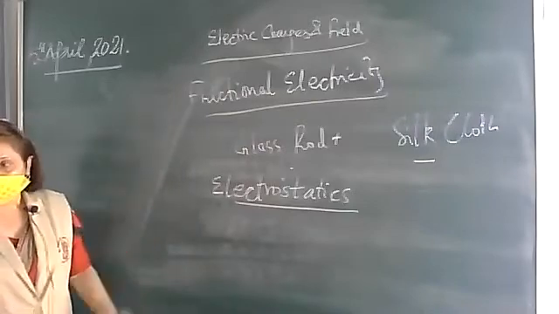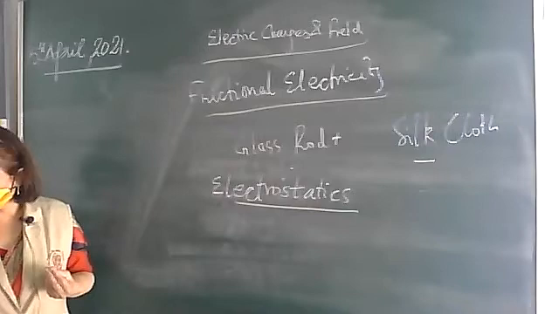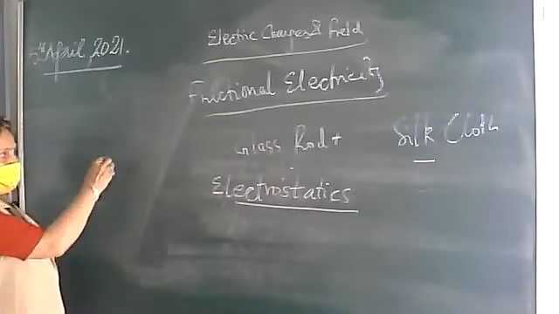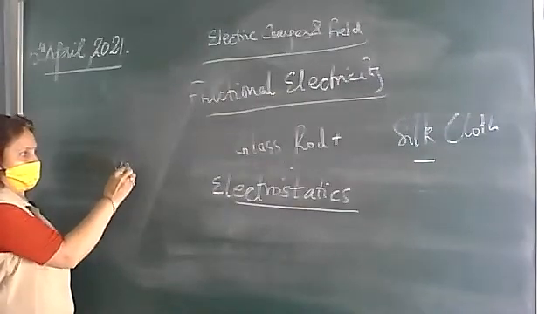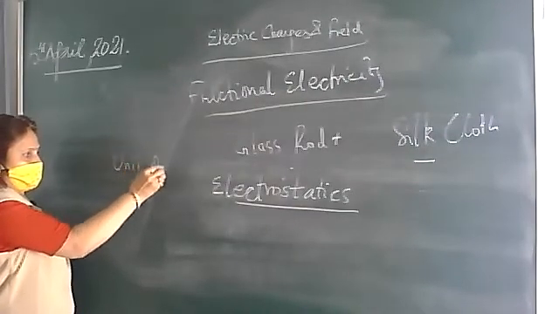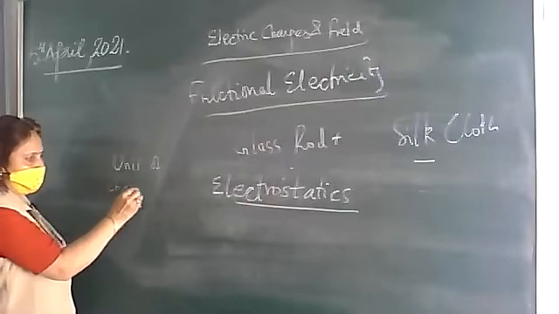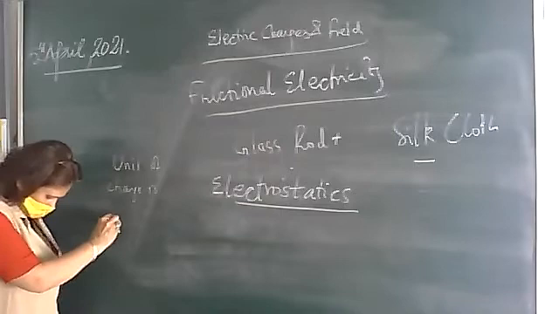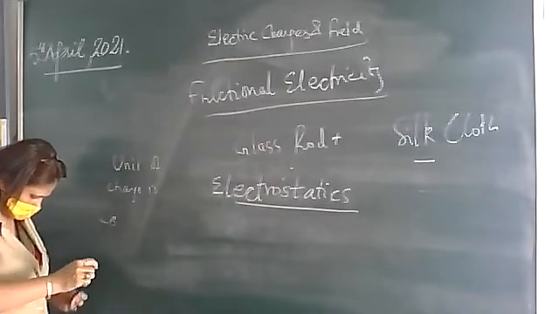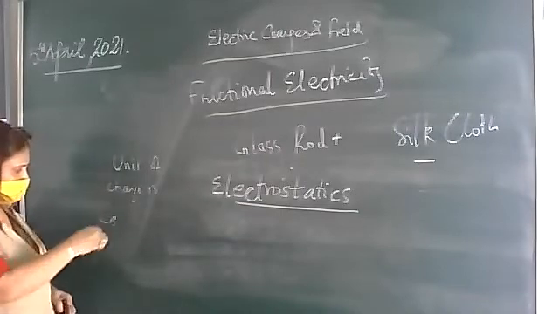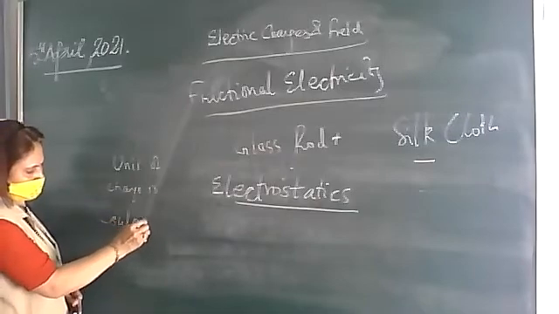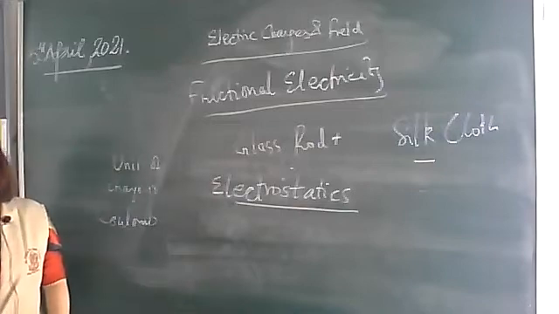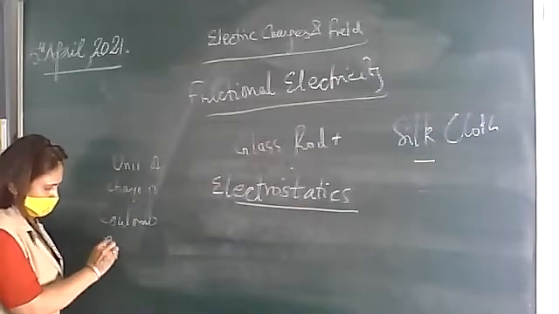Now, only two kinds of charges, positive and negative charges. And charge has a unit. Studied in class 10th, the unit of charge is coulomb. The charge on an electron we denote by small e.